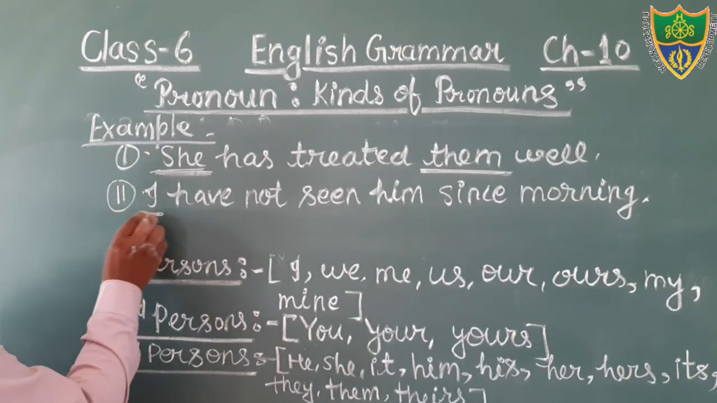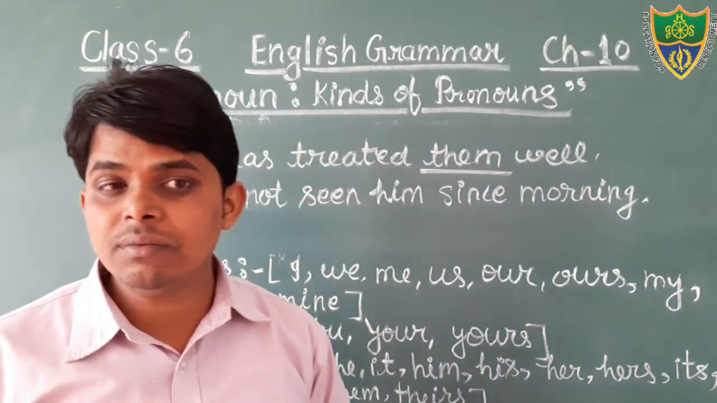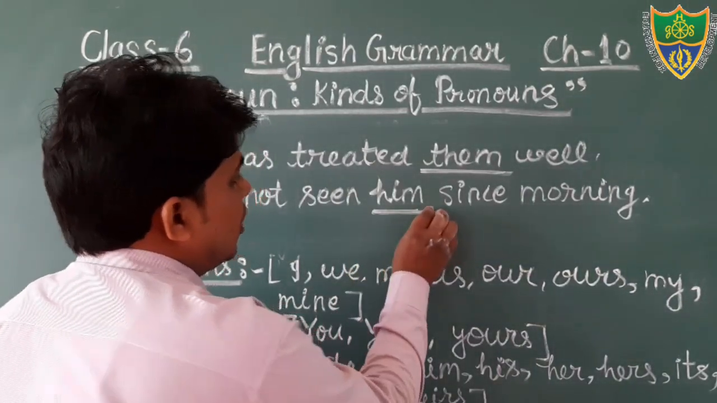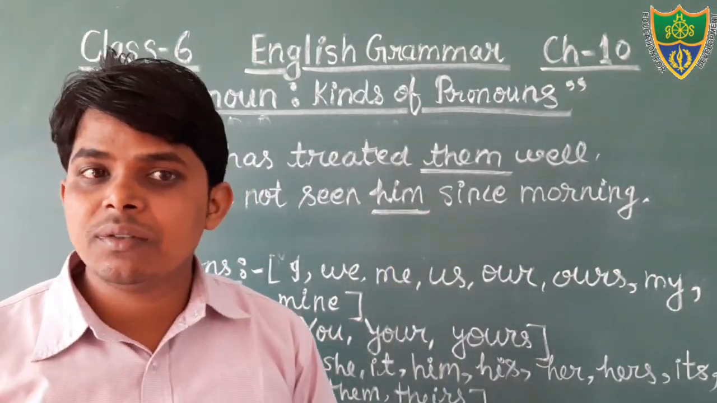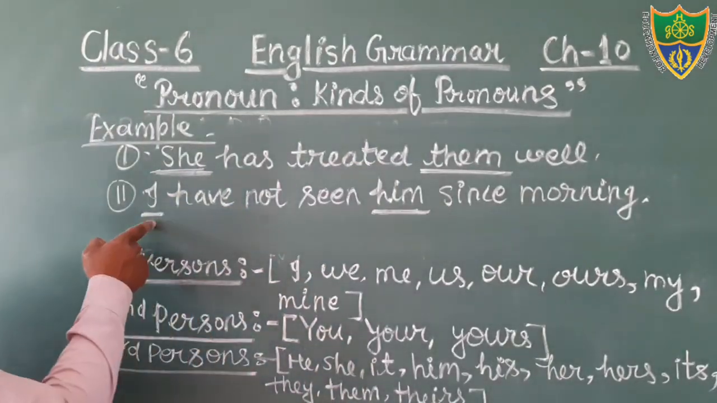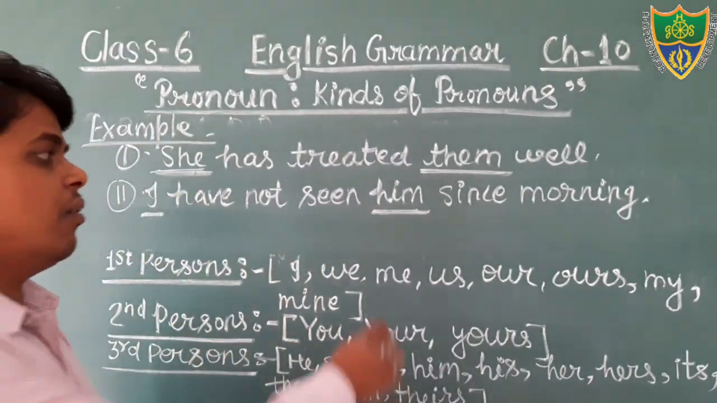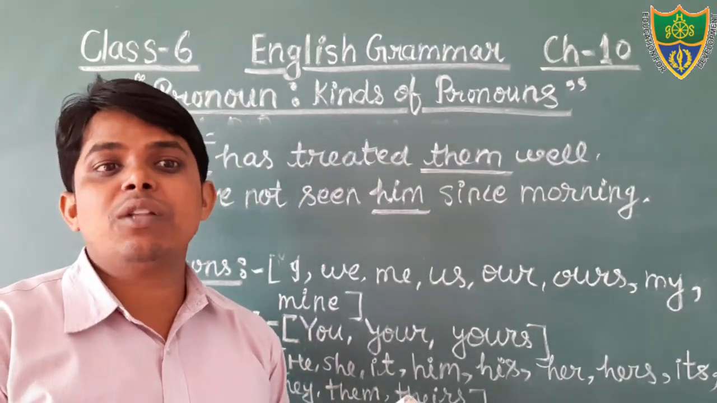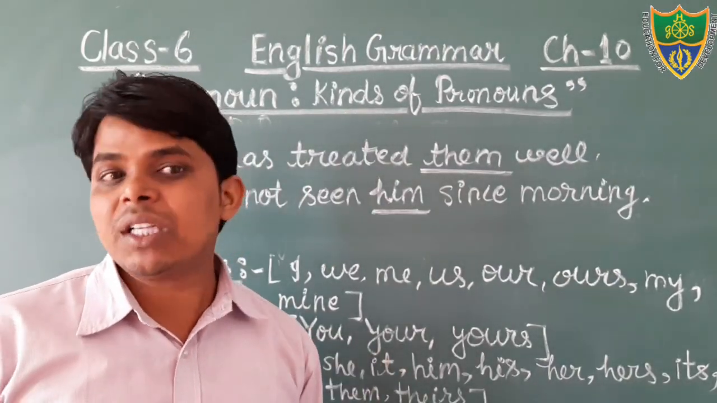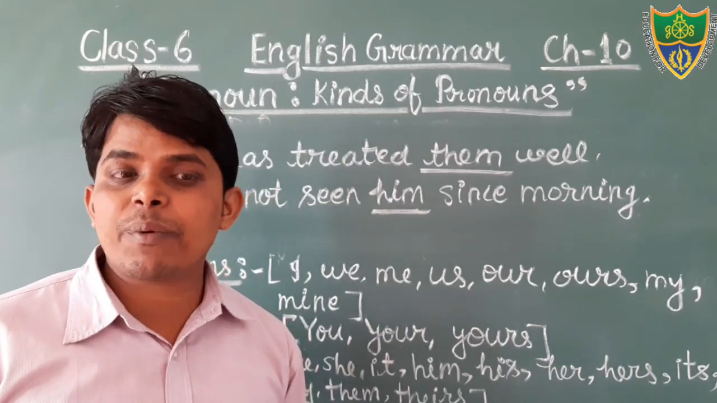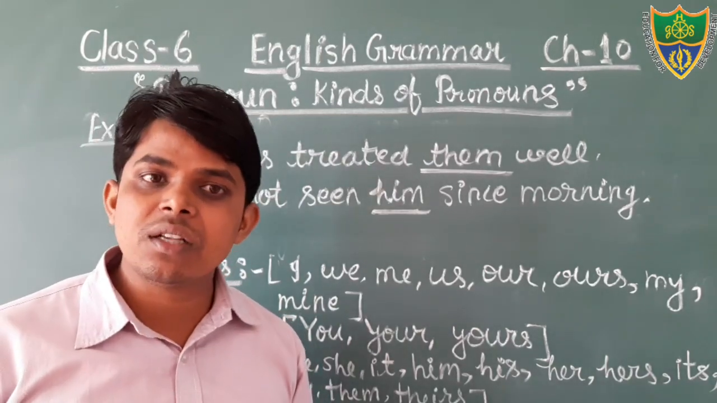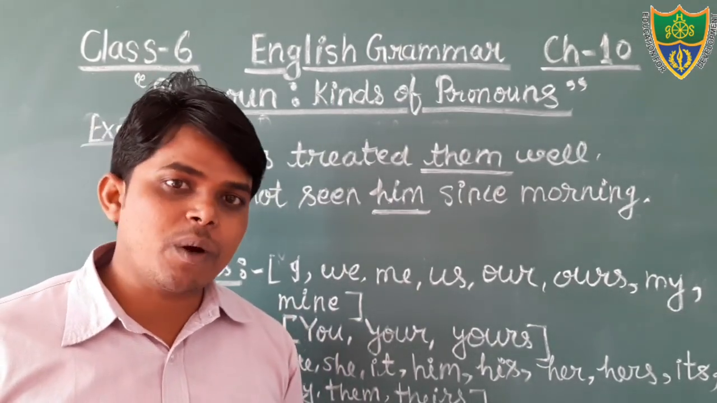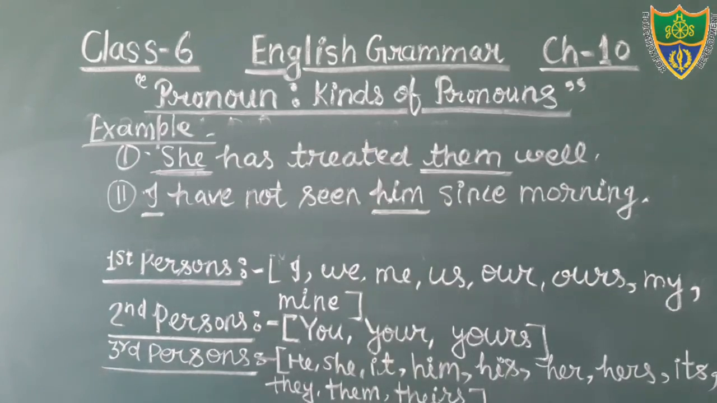The word I stands for a person, and the word him also stands for a person. But here the word I is a first person pronoun and the word him is a third person pronoun. Both stand for a person, therefore that is personal pronoun. Okay, students, the pronouns which stand for a person or for a thing are the personal pronouns.